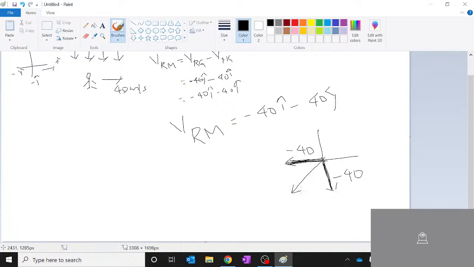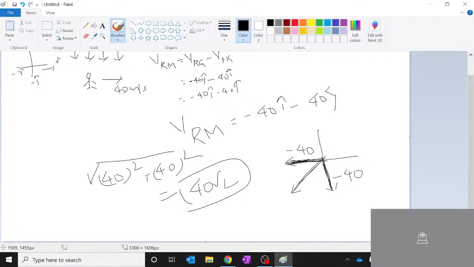The resultant will be here, and the resultant is nothing but the magnitude, which is root 40 square plus 40 square under root, which is nothing but 40 root 2. So 40 root 2 is the magnitude of this.